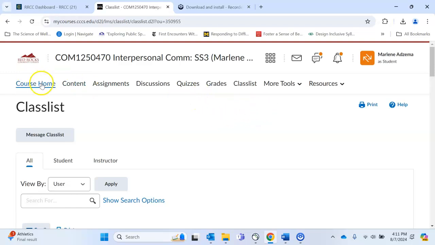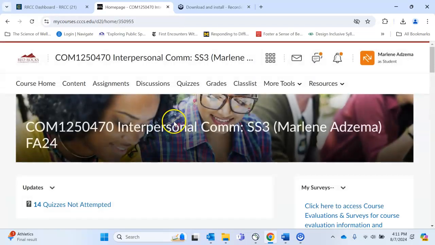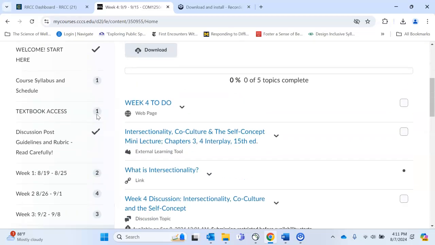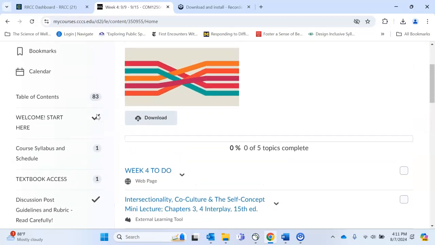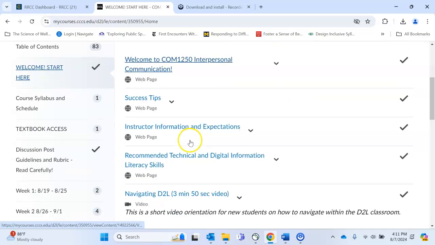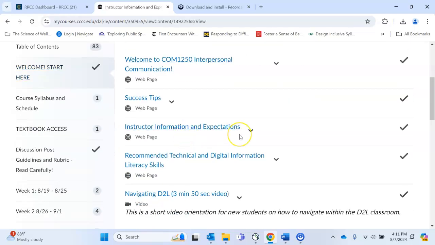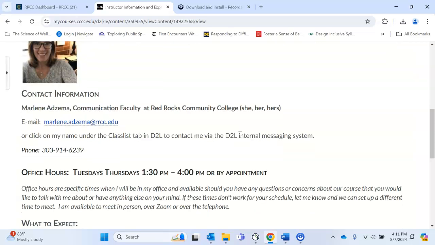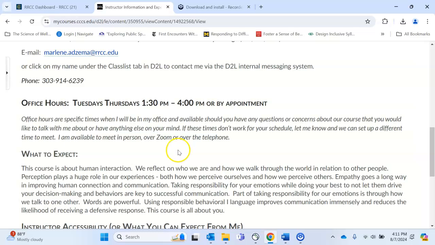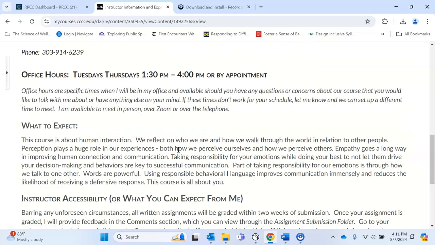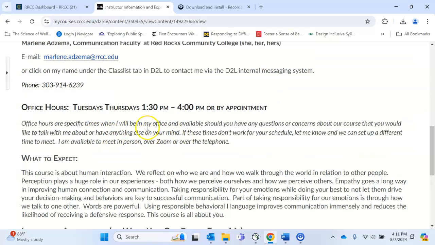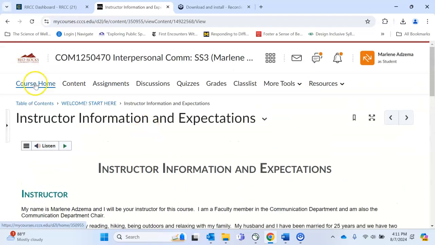Overall, that is a brief summary of our class. Please feel free to reach out to me if you have any questions at all. As I mentioned in the content section, my instructor contact information is under the Welcome Start Here. And in addition to D2L, I've got my Red Rocks email, my office phone number, office hours. I'm happy to meet with you over the phone, in person, or over Zoom. And certainly if these hours don't work for you, just send me an email and let me know.